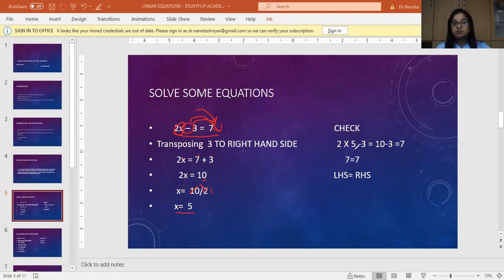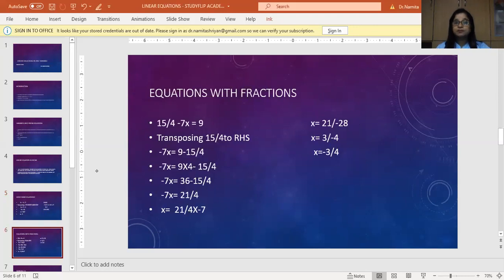So let us check. I'm substituting the value on the left hand side for x. 2 into 5 minus 3. Let me solve this. 2 into 5 is 10. 10 minus 3 is 7. So on the left hand side I got 7. Right hand side it is already 7. 7 equal to 7. Left hand side equal to right hand side. That shows that my particular value that I found out is correct. So it is always very good to check out your values beforehand itself, right?